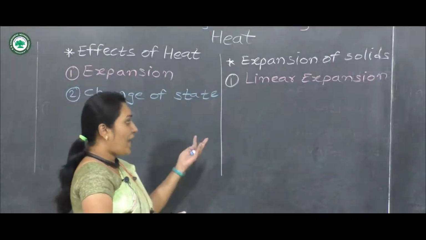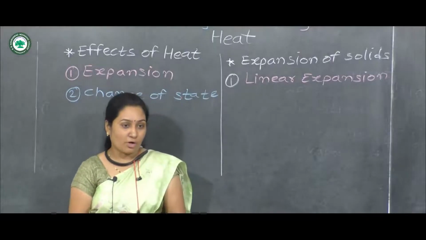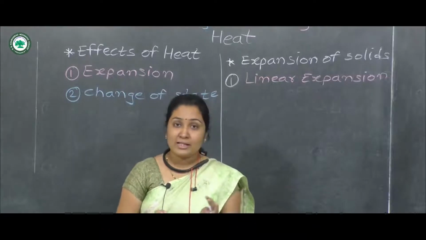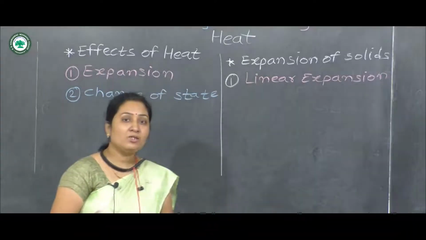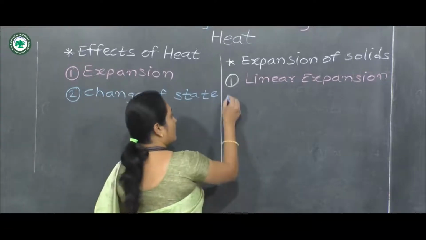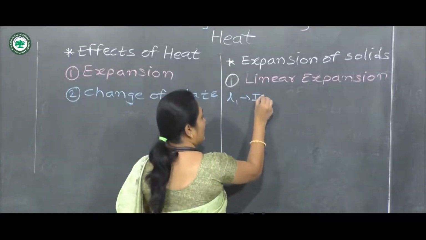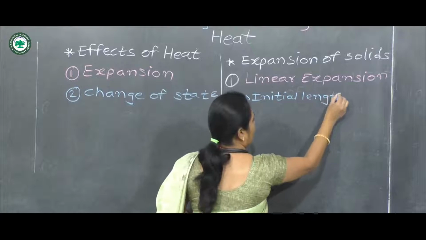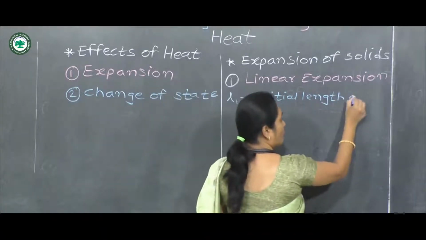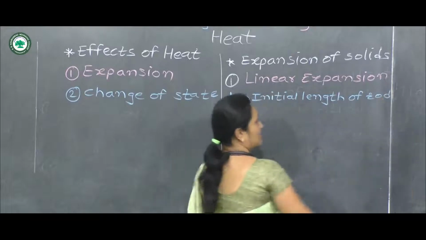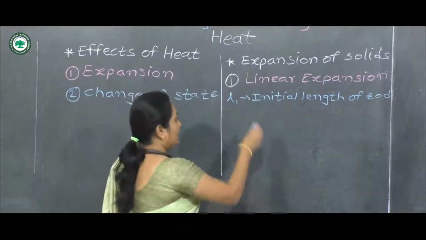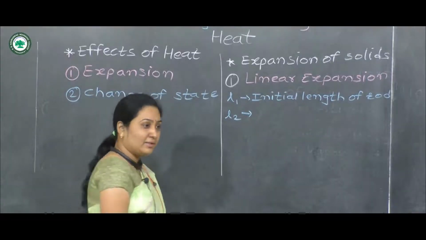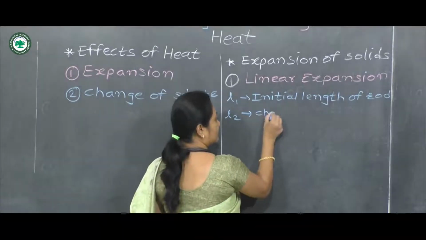Suppose we have a wire or a rod. If we heat that wire or rod, then there is a change in the length of the rod. Suppose L1 is the initial length of the wire, or we can consider a rod. Then L2 is the increase in length or change in length.